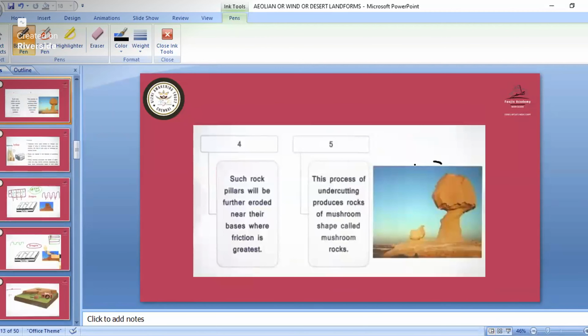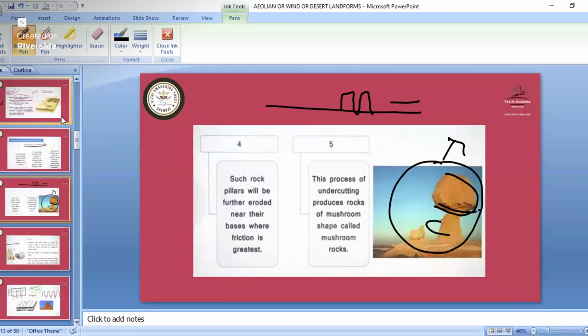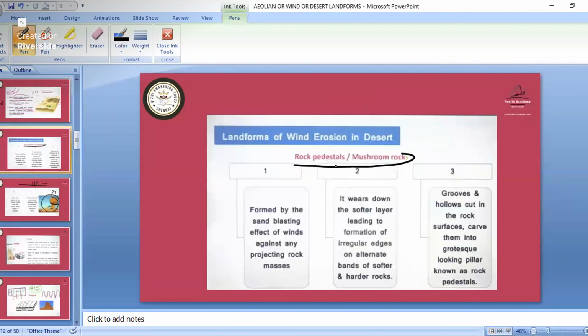So see, this is the mushroom rock. This is also an erosional landform. See what is happening. Suppose in a desert area there is some highland lying there. Wind is blowing away those soft parts. When it is blowing, it takes the shape of a mushroom. All these parts are blown away, and only the upper part remains, like a cap. So it is taking the shape of a mushroom. This particular landform is known as the mushroom rock, or you can also say the rock pedestal.